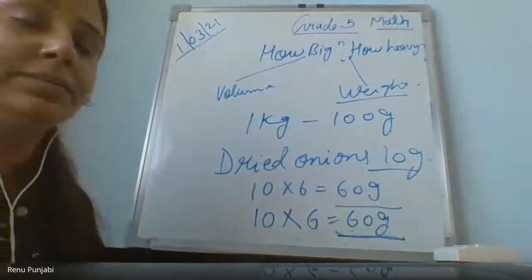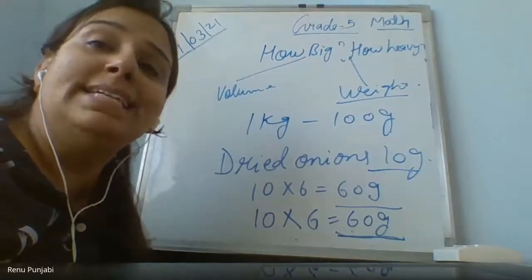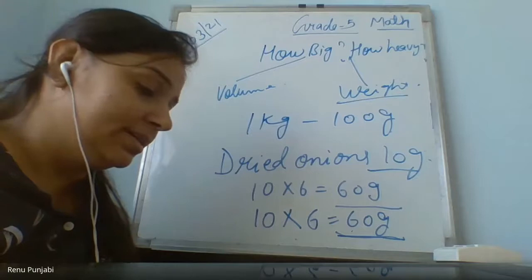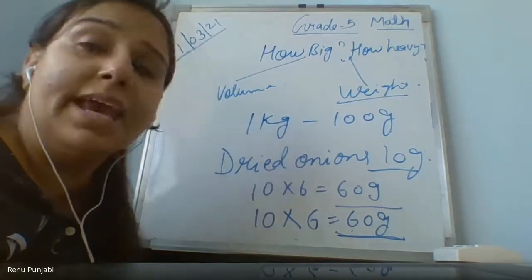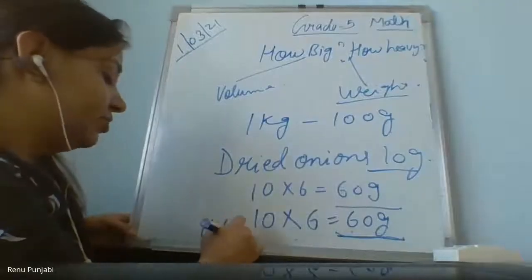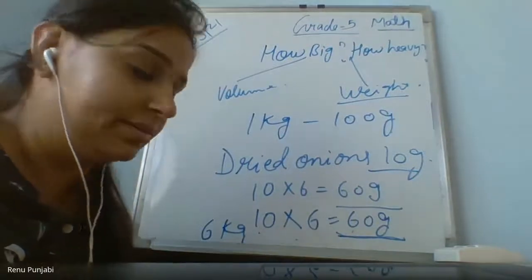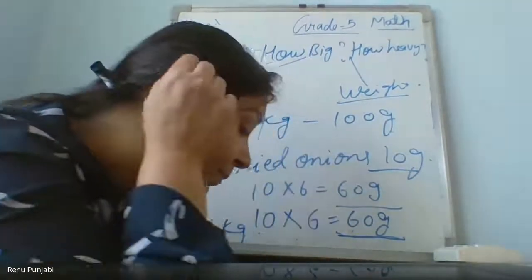How many kgs I am asking? Yes, 6 kg. 6 kg of tomatoes have to be dried to make 600 grams for the 10 people.